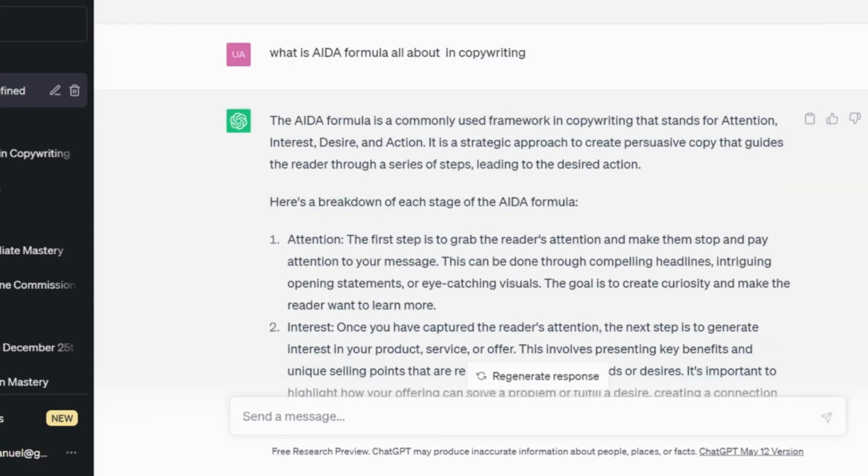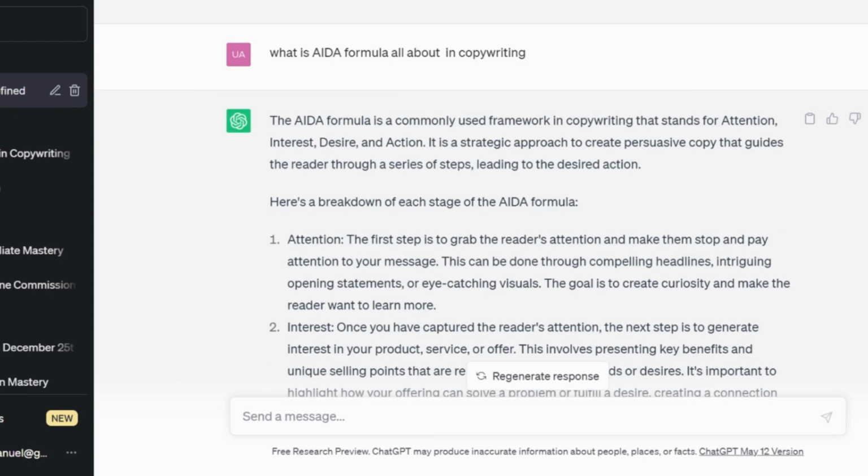So here are some of the strategies and formulas that most copywriters commonly use. This is a powerful strategy that one can use. There are different strategies, but we'll be majorly talking about this particular one, which is the IDA formula. The IDA formula is a very popular formula which most copywriters are using. What does this IDA stand for? The IDA principle is an acronym that stands for attention, which is the A, and then the I, which is the interest, D, which stands for desire, and the A, which stands for action.